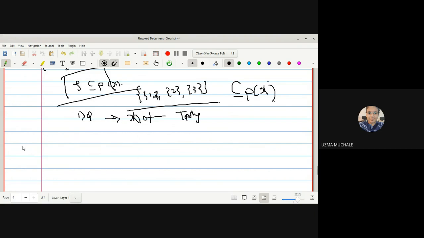Okay, now let me go for one example of a topological space. What is the definition of a topological space?